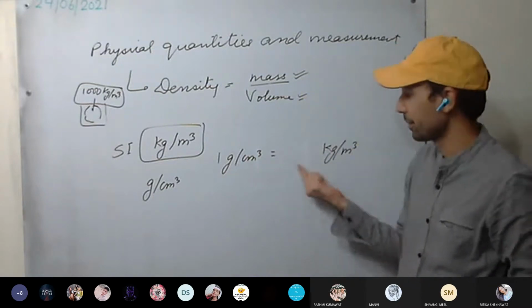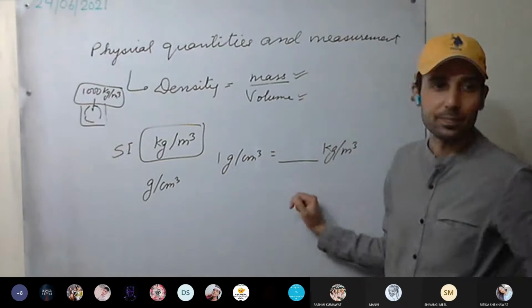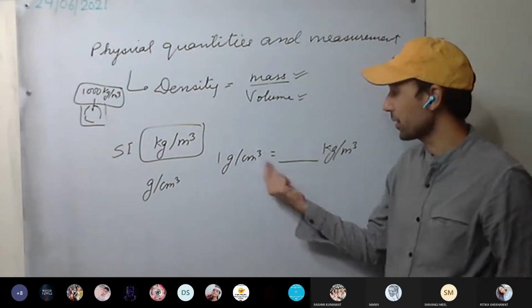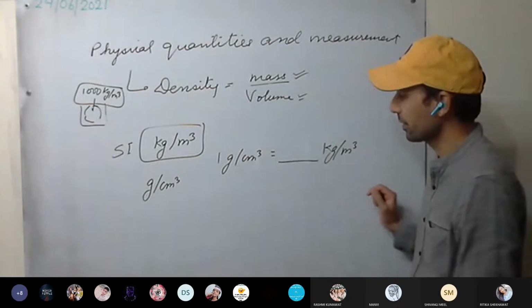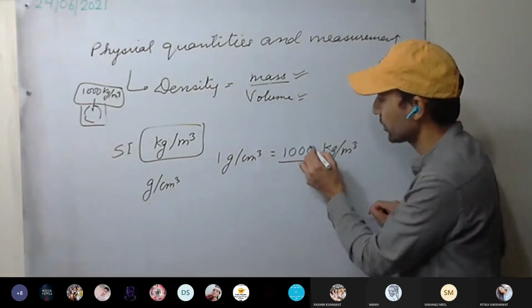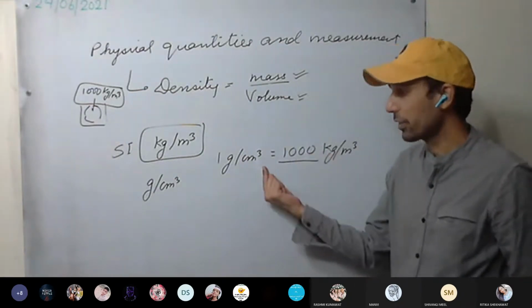How is it related? 1 gram per centimeter cube is equal to dash kg per meter cube. How much is it? 1000 kg per meter cube. And how have we calculated it?